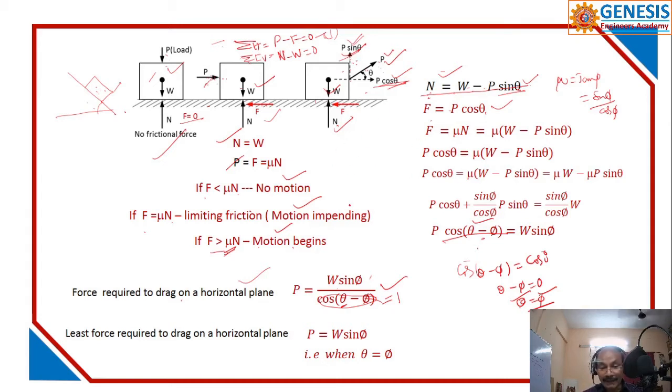So from this equation also you can expect that in the denominator, if the denominator decreases, P increases. You understand my point? Right. From this equation you can decide what is the maximum force you are applying and what is the least force you are applying. If theta is made 0, then you will get this one. I hope you have understood this.